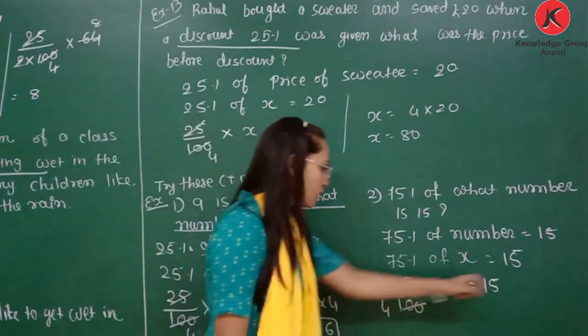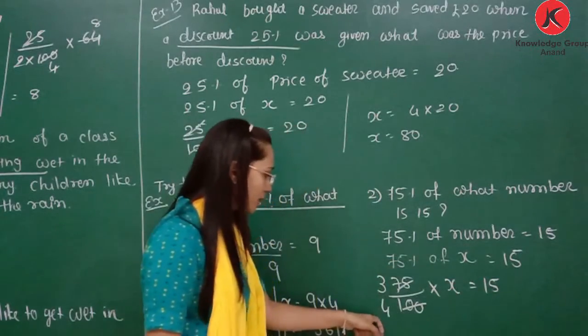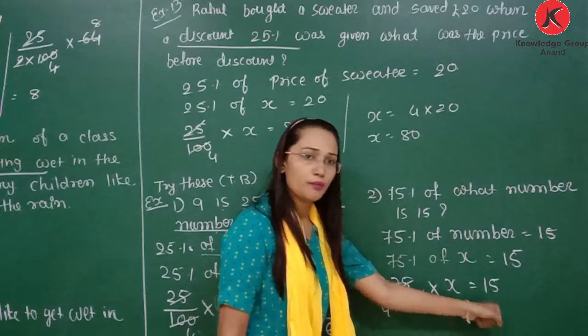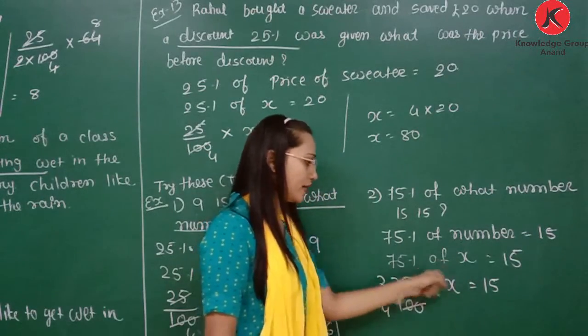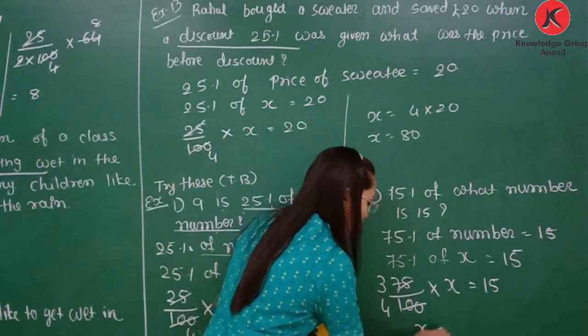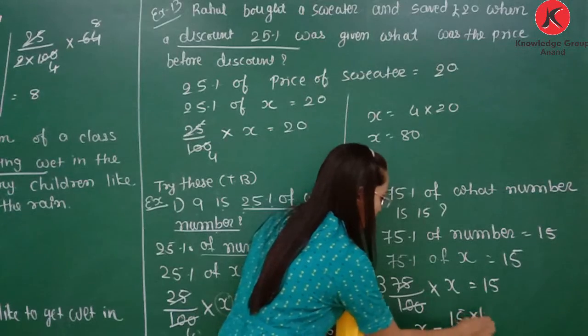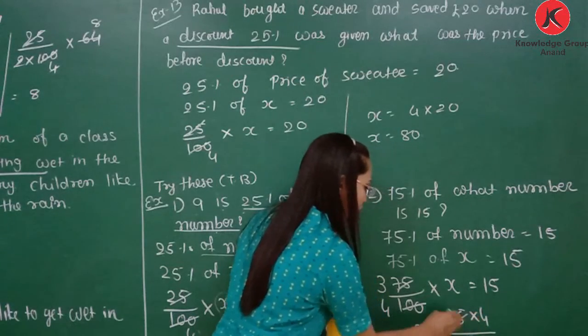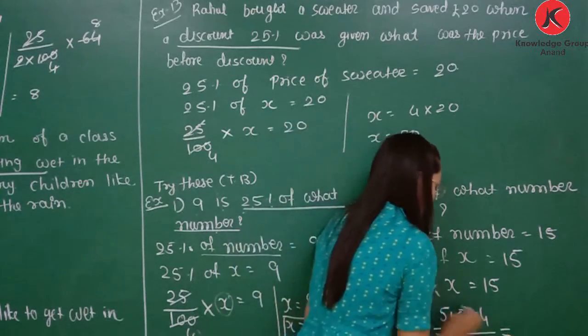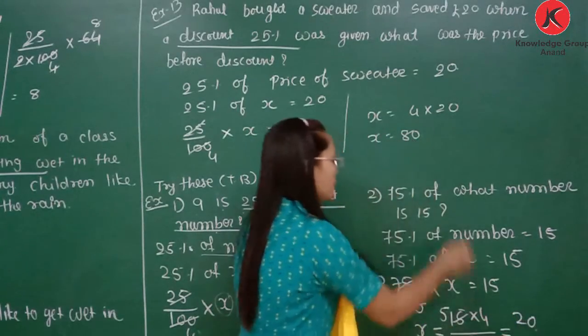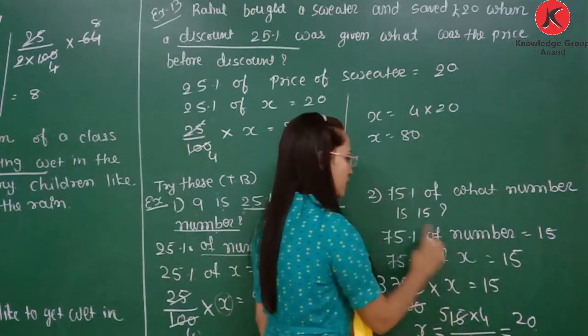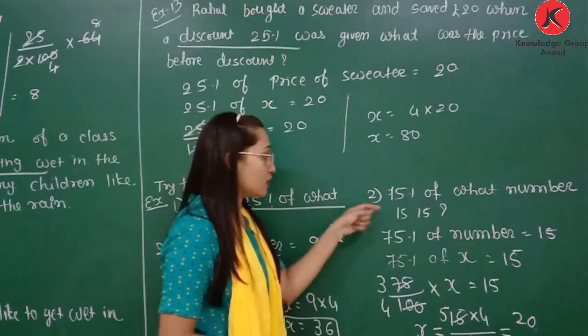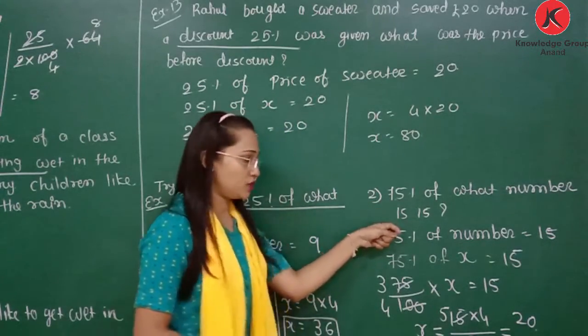So take 4 in the numerator because it is in the denominator, and 3 in the denominator because here it is in the numerator. Find X here. So X is 15 multiply 4 divided by 3. 5 3s are 15. 5 4s are 20. So 75% of 20 is 15.